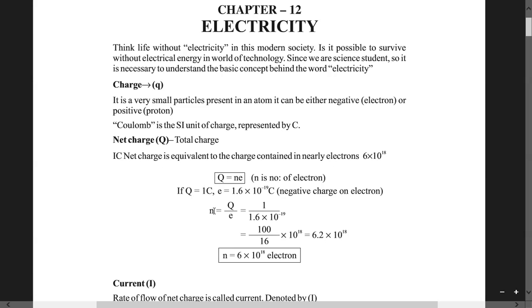Then n, the number of electrons, can be found like that. So 1 Coulomb of net charge is equivalent to the charge of nearly how many electrons? 6 into 10 to the power 18 electrons. That is the number of electrons that we have defined here.